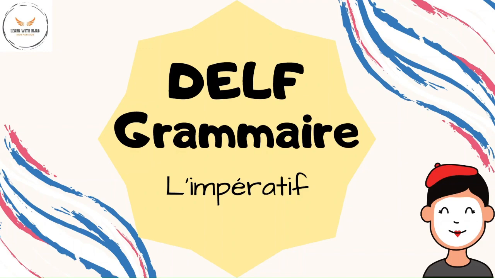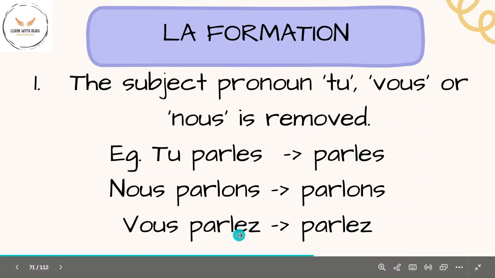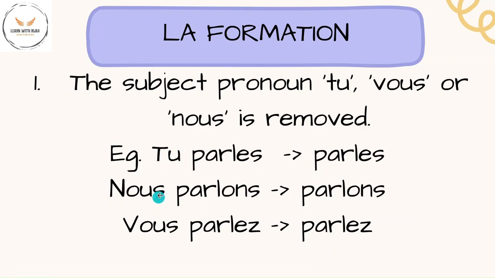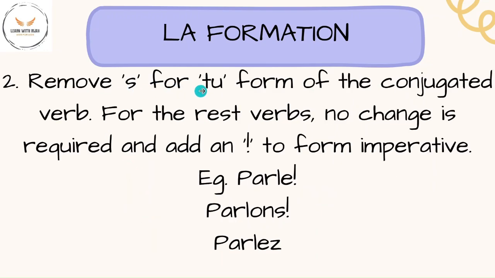Now we will look at the formation of imperative sentences. First, the subject pronoun tu, vous, or nous is removed. Here we have taken up parler, that is an er-ending verb and stands for to speak in French. As an example, tu parles, nous parlons, vous parlez. Now for formation of its imperative, we remove the subject pronoun tu, nous, and vous. Next, we remove an S for tu form of the conjugated verb. This is done for all regular er ending verbs.